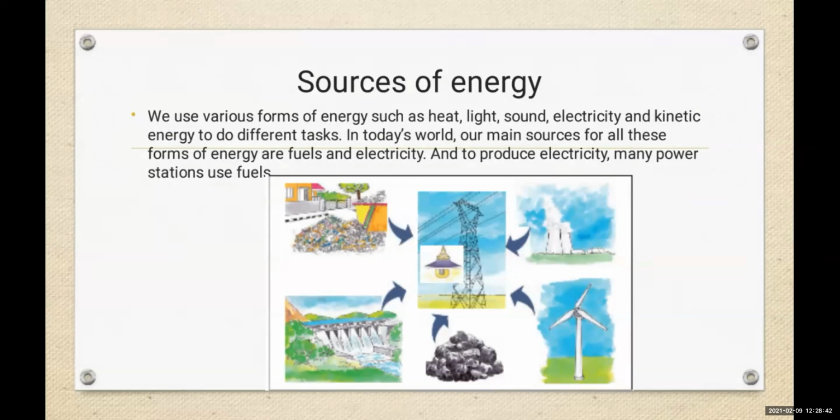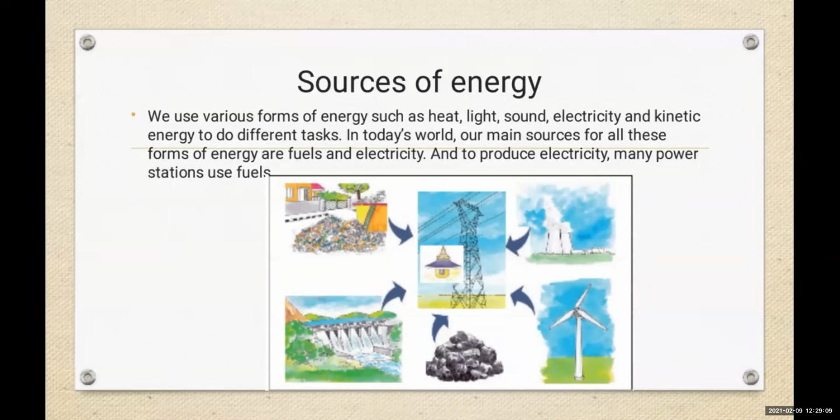Sources of energy. Which are the sources of energy? हमको energy कहाँ से मिलती है? We use various forms of energy such as heat, light, sound, electricity, and kinetic energy. These are the names of the energies. We get energy from heat, light, sound, electricity and kinetic energy to do different tasks.